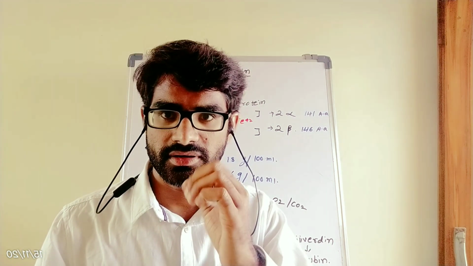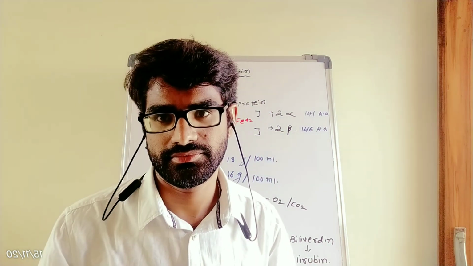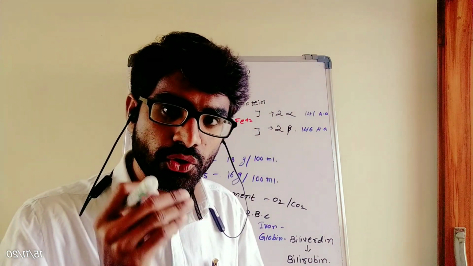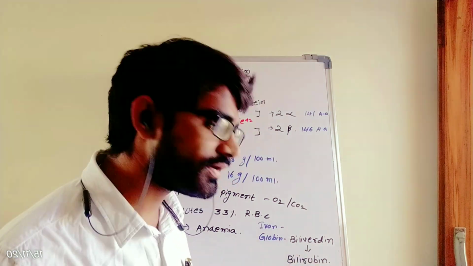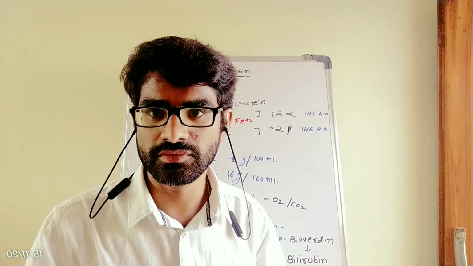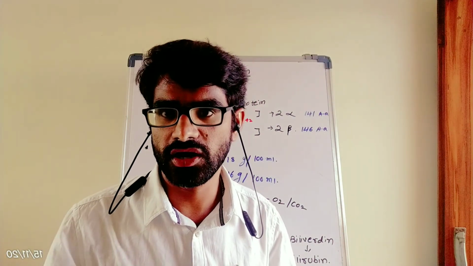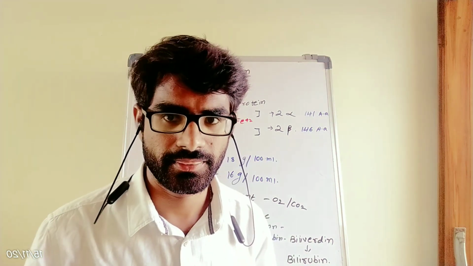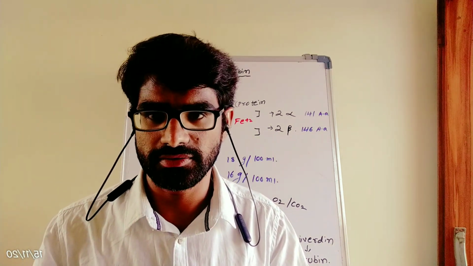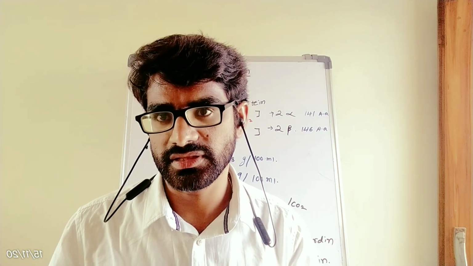The iron is reused in bone marrow to form hemoglobin, while the protein part, globin, is converted to biliverdin, which is reduced to bilirubin, simply called bile juices.